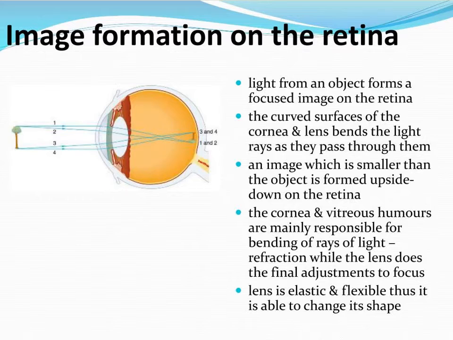The cornea and the humors are mainly responsible for bending the rays of light.